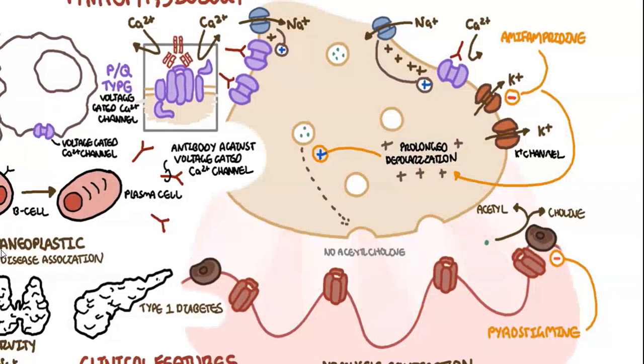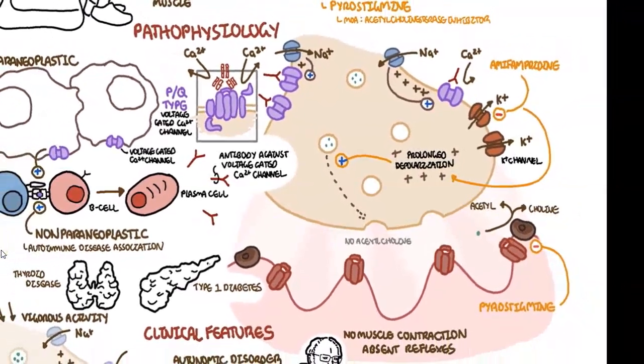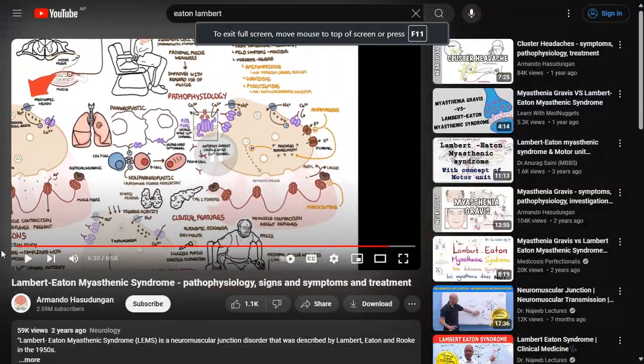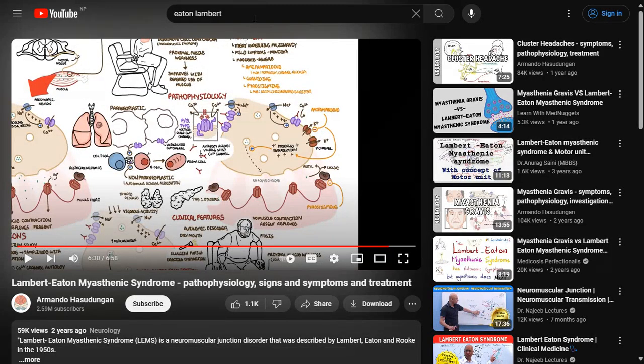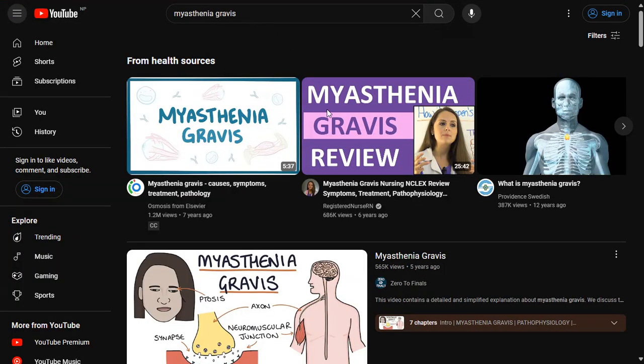Then you want to see the causes of Lambert-Eaton myasthenic syndrome, paraneoplastic and non-paraneoplastic. All right, buddy, let's now discuss this. Sorry. Let's also watch a video on myasthenia gravis. Okay, here's a 5 minute video.